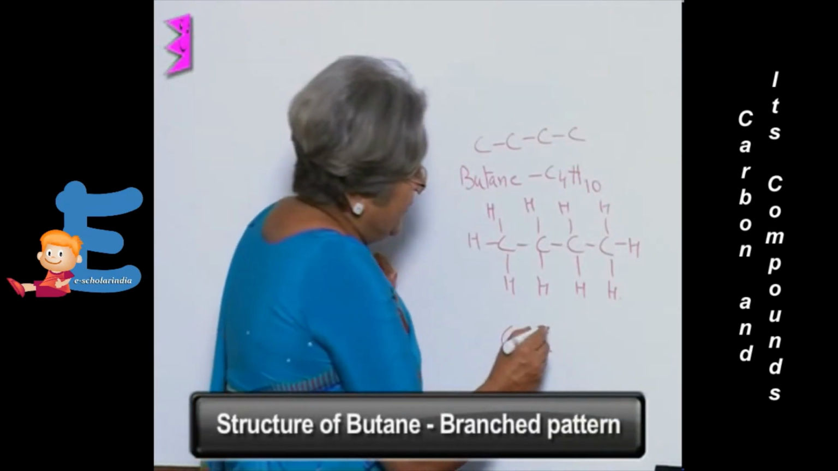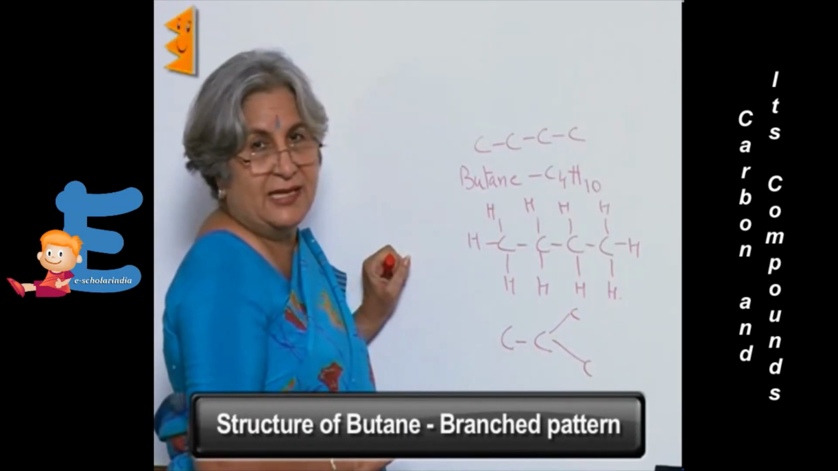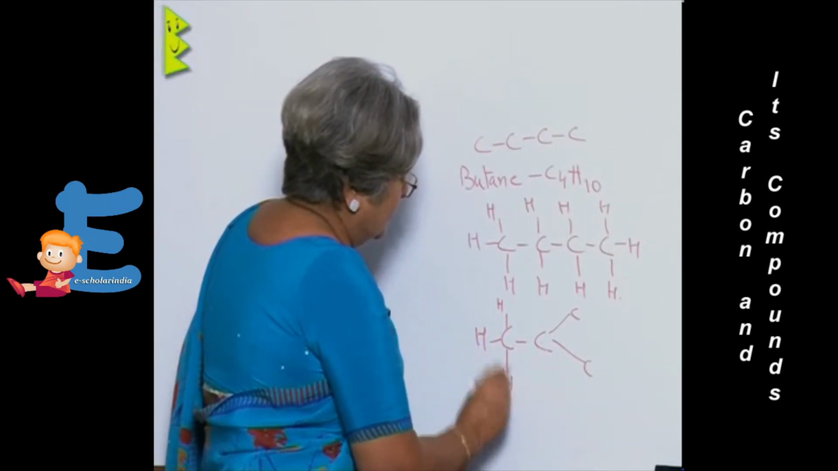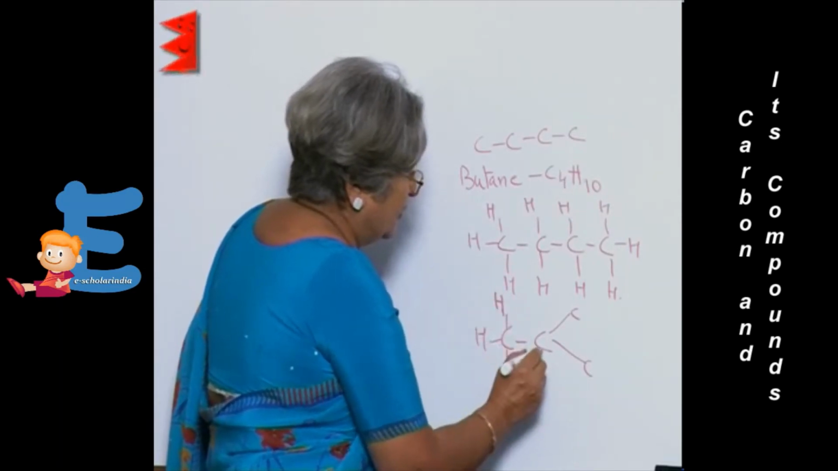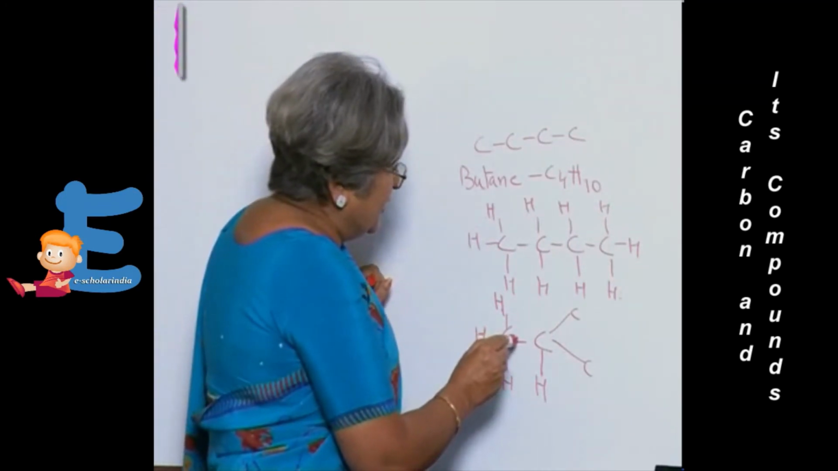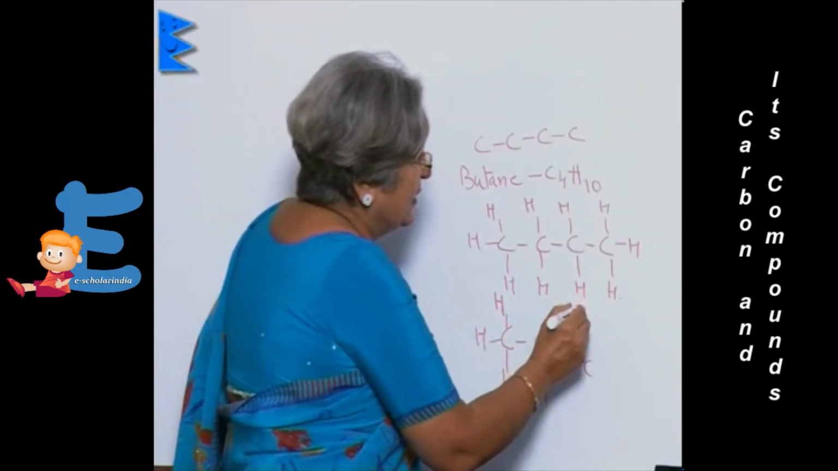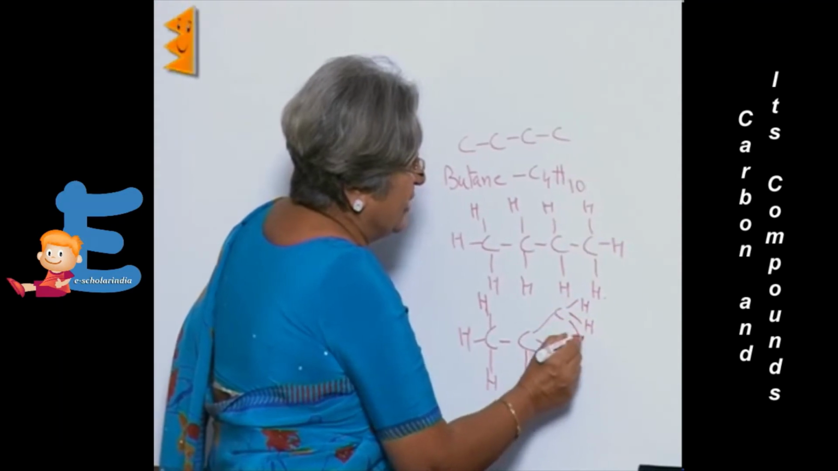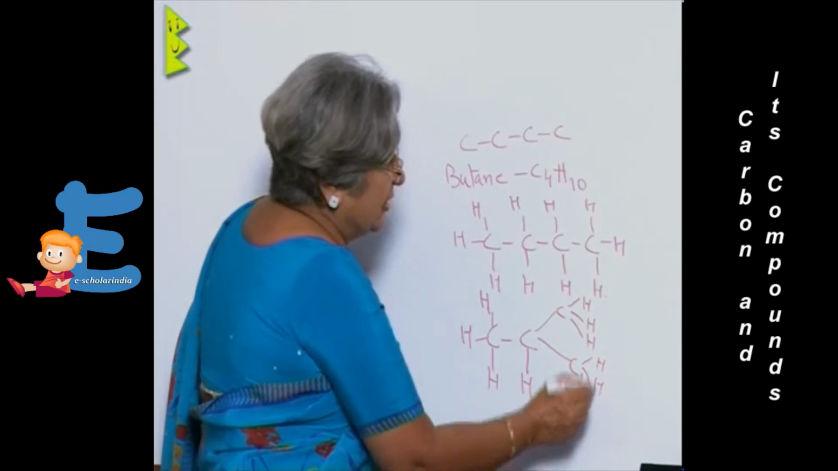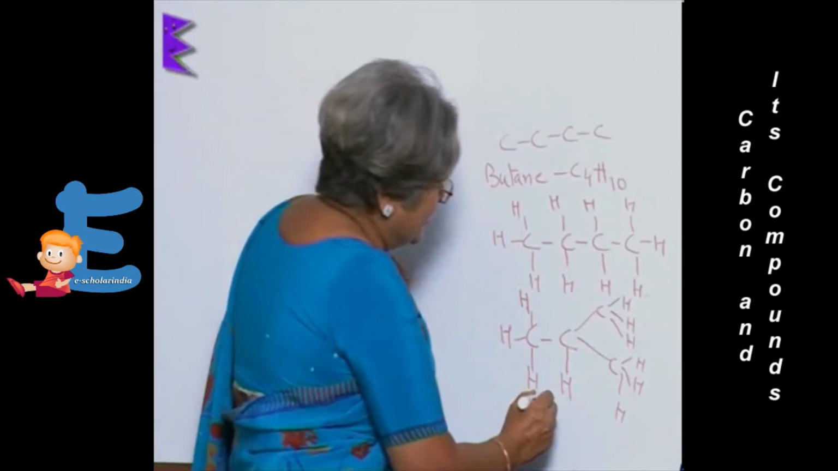After 2 carbon atoms, this carbon atom may be attached to 2 carbon atoms like this. Then what will happen? 3 hydrogen atoms with first carbon, 1 with second. Why only 1? Because it is getting 3 electrons from 3 carbon atoms. So only 1 is required. This carbon atom will be attached to 3 hydrogens and this will also be attached to 3 hydrogens. So 3 plus 3 is 6, 7 and 3 is 10. Now what is this structure? This is branched.